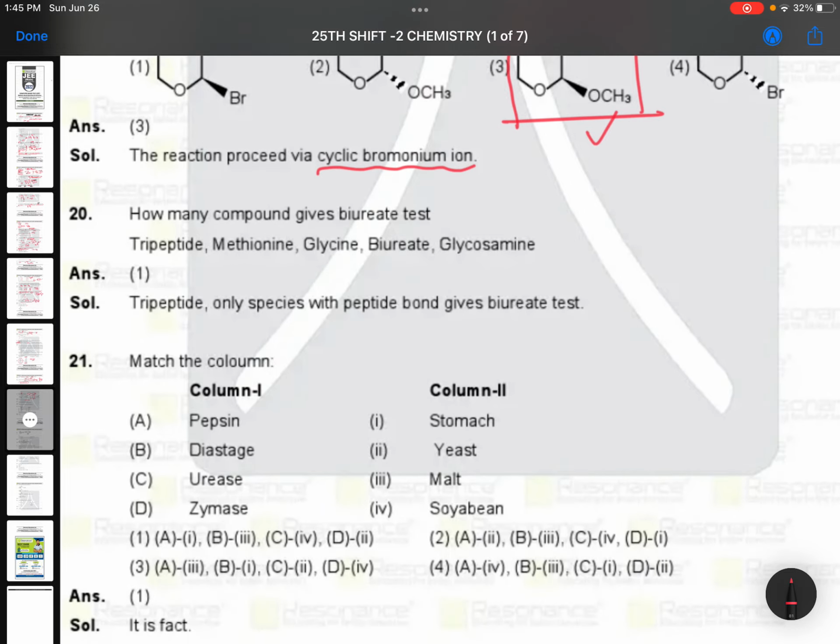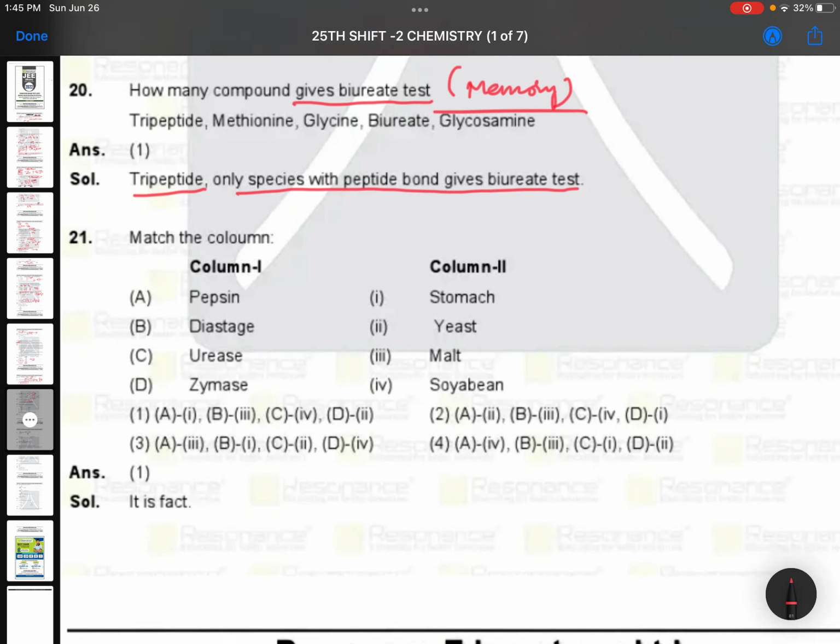How many compounds will give biuret test? Completely memory based. Okay, now you need to remember the structures and all. So tripeptide, only species with peptide bonds give biuret test. Memory.